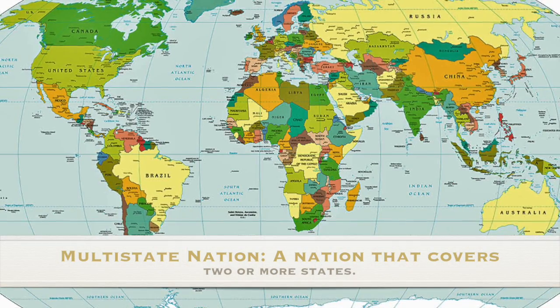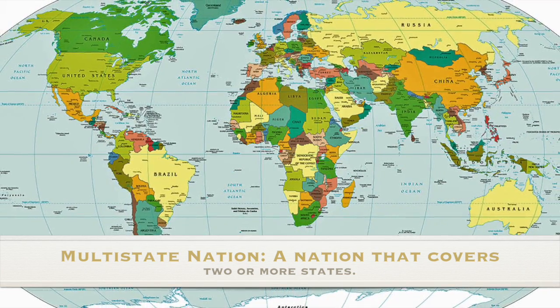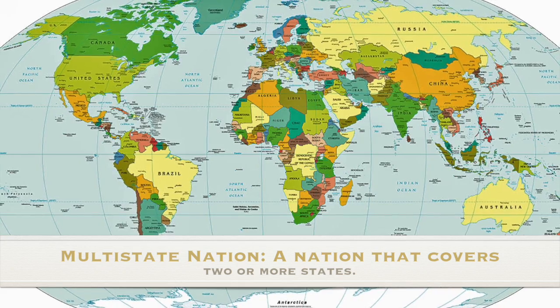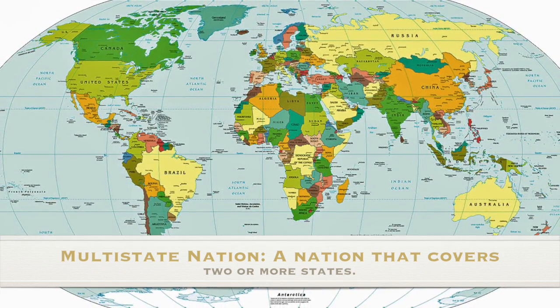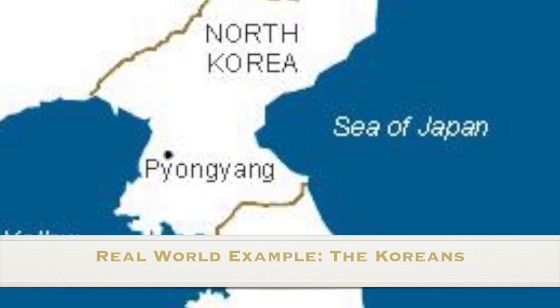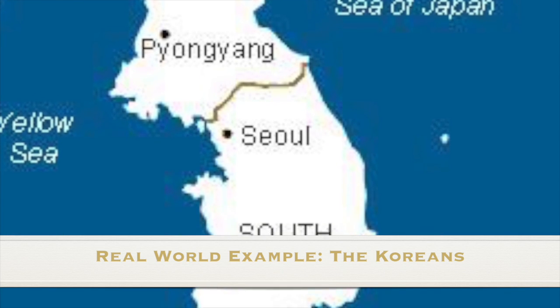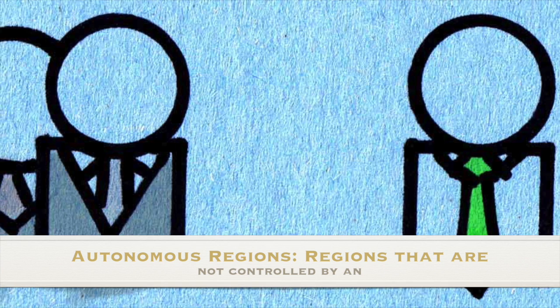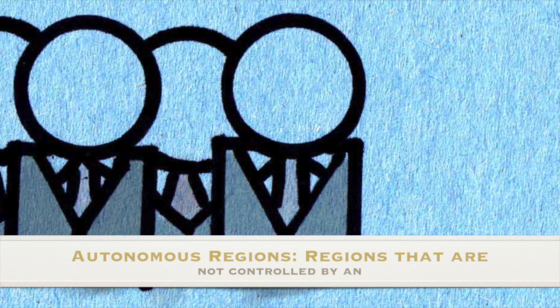Second to last would have to be multi-state nations. A multi-state nation is a nation that does not only stay in one state. These nations instead cover two or more states, which is why they are called multi-state nations. Koreans are an example of a multi-state nation since North Korea and South Korea are both considered individual states, both housing Koreans.